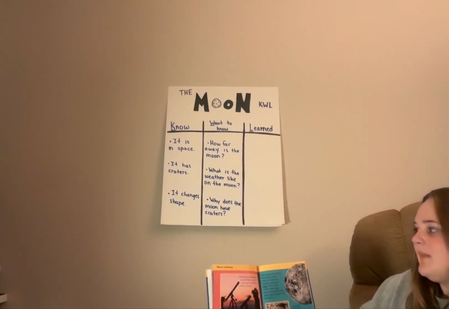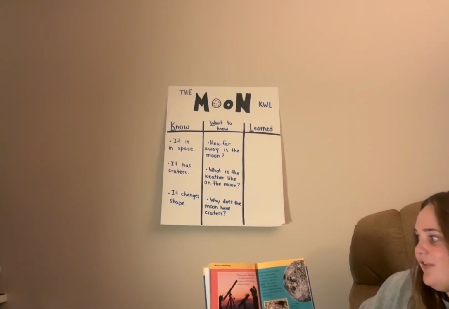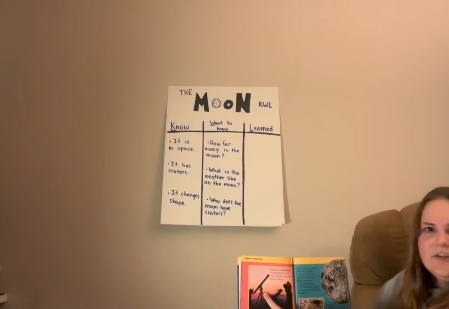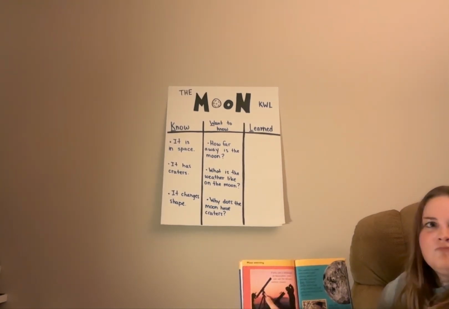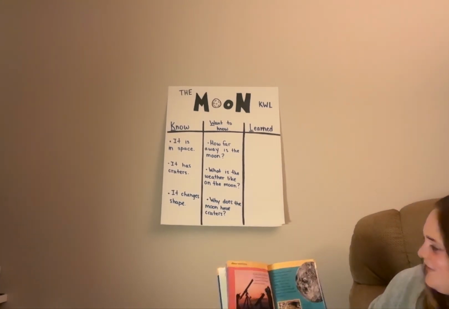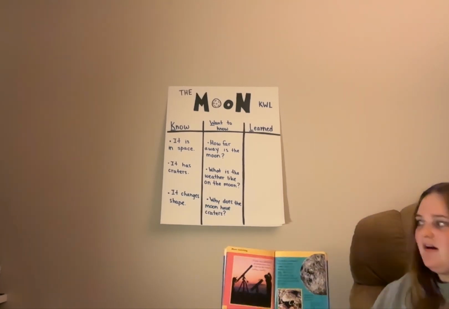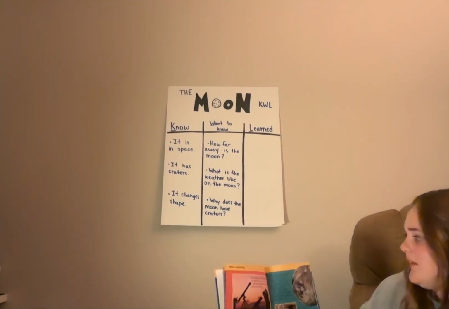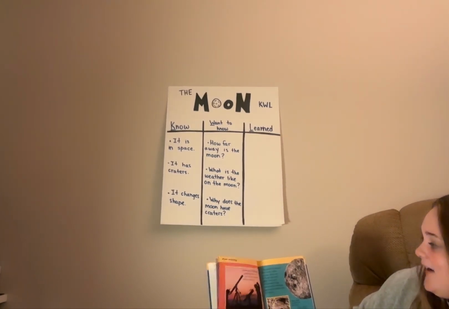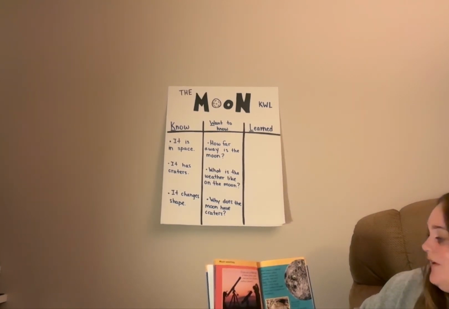Moon watching. If you use a telescope or binoculars, you can see the moon's surface clearly. How many of you have ever used a telescope before to look in the night sky? I have. You have? Oh, nice. The surface is covered with holes called craters. So that's something we already know. We already know the moon has craters, which are wide and very deep. They were made when huge rocks hurtled through space and crashed into the moon.